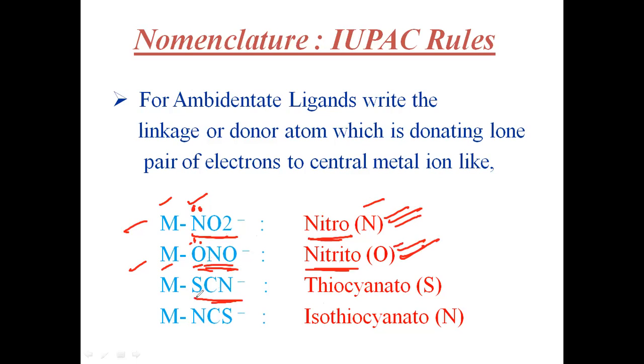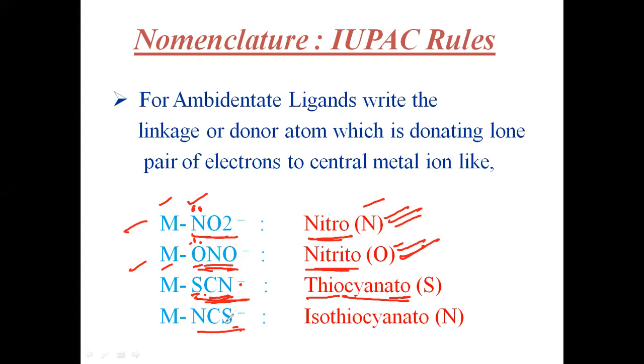If it is SCN, generally CN is cyanide, and with S it is thiocyanate. If it is an anion, you write the suffix -o, so it is thiocyanato.